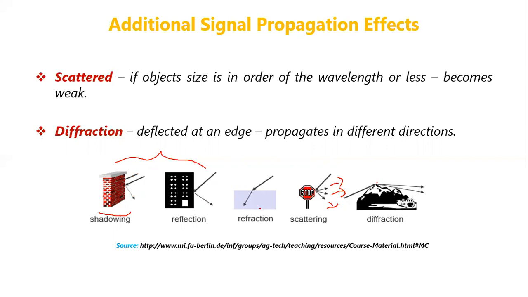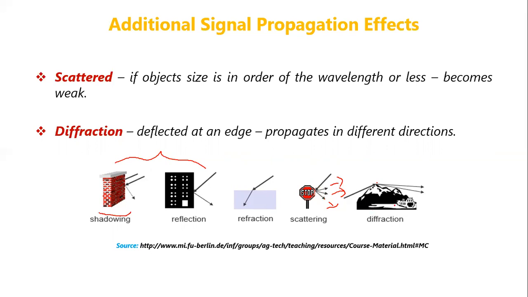Refraction depends on the velocity of the signal and the density of the medium through which the signal passes. In this case, the signal's direction will get changed. In scattering, the signal will hit the object and it will be scattered into multiple weak signals. Scattering happens if the object size is less than the wavelength of the signal.